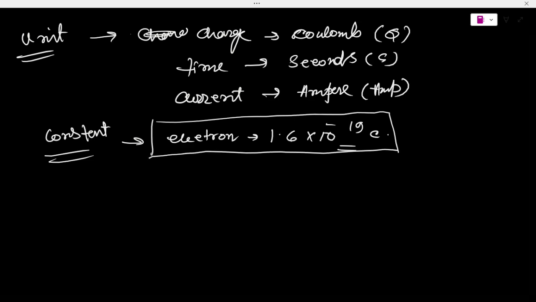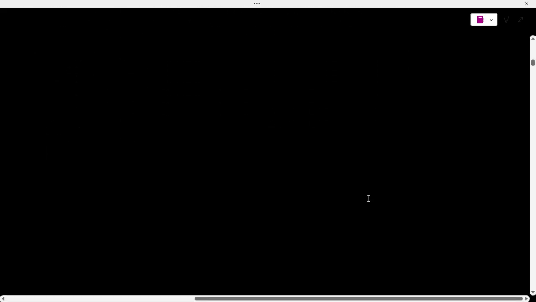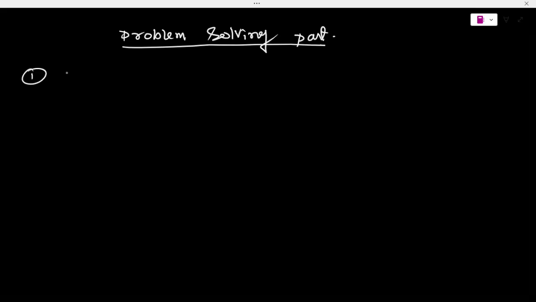I hope this concept is very much clear. Okay, so now coming to the problem solving part. For the problem solving part, let's take a question. That question is: how many electrons pass through a lamp in a minute if the current is 200 milliampere?